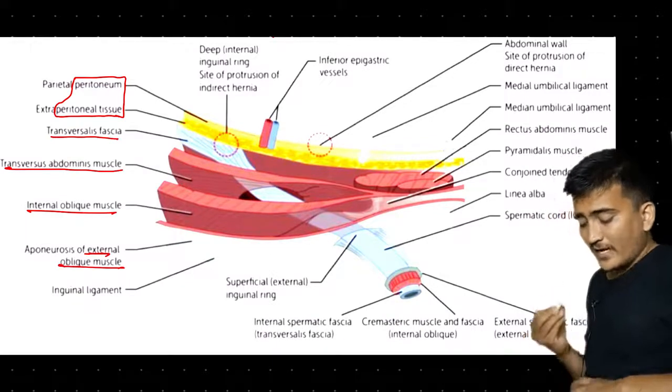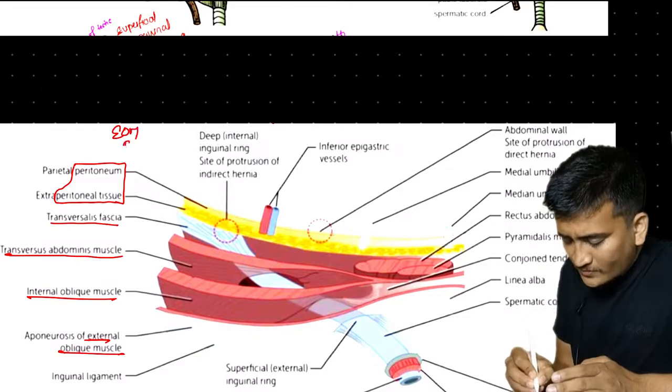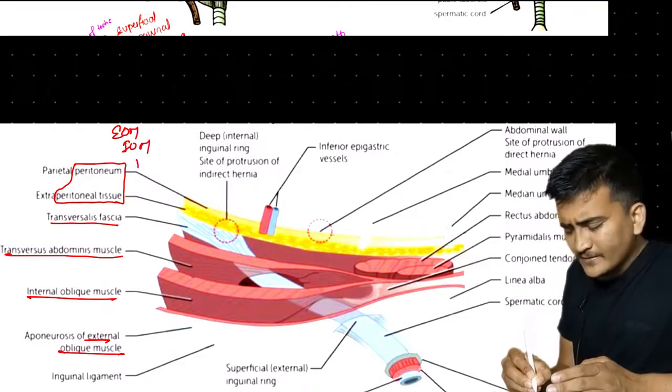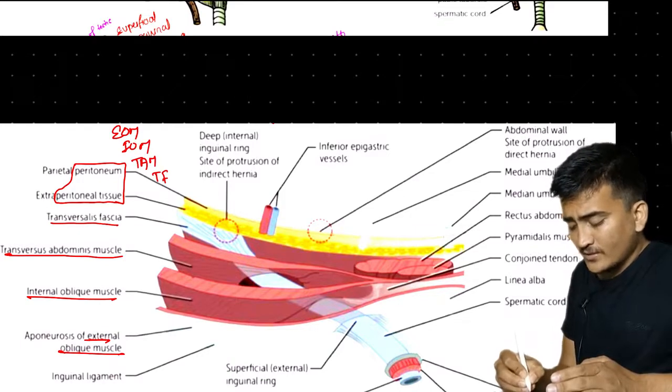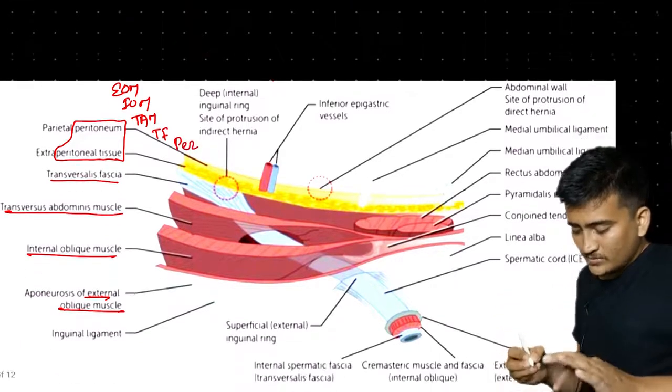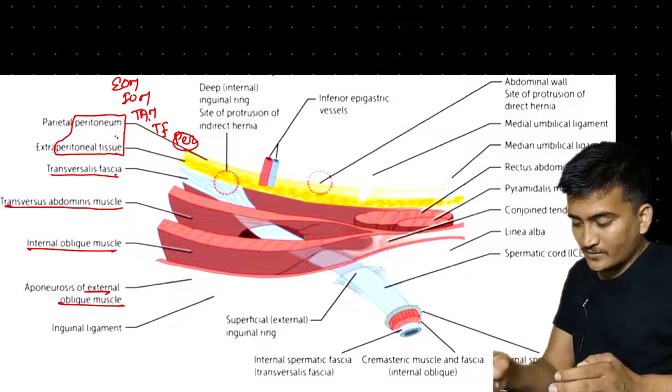Earlier we mentioned the order: external oblique, internal oblique, transversus abdominis, transversalis fascia, and the peritoneum. Same here: the peritoneum, the transversus abdominis and the transversalis fascia we have mentioned right here.